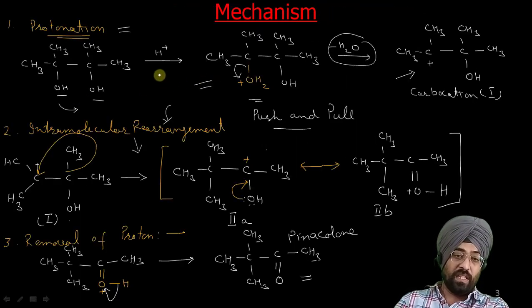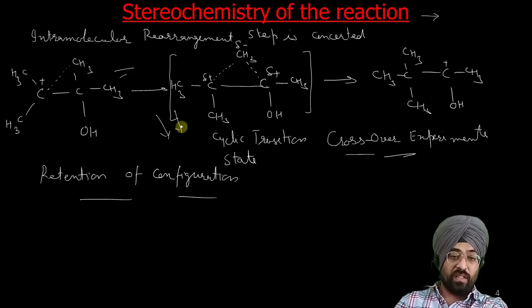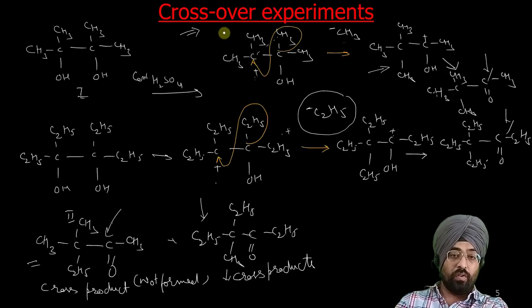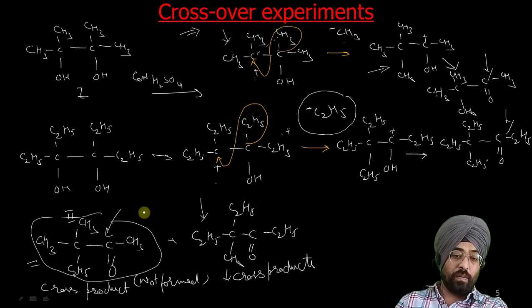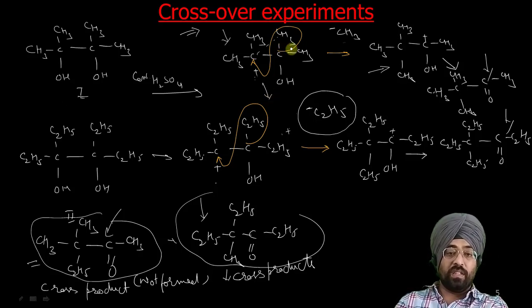First step is generation of carbocation. We have given its evidence. We have also given the evidence for this intramolecular rearrangement, that it is a concerted step. We have given evidence for this concerted step by doing crossover experiments, as there was no formation of any cross product. So we can say that this migration is a single step reaction, where this new carbon-carbon bond formation starts even before this carbon-carbon bond has been completely broken.